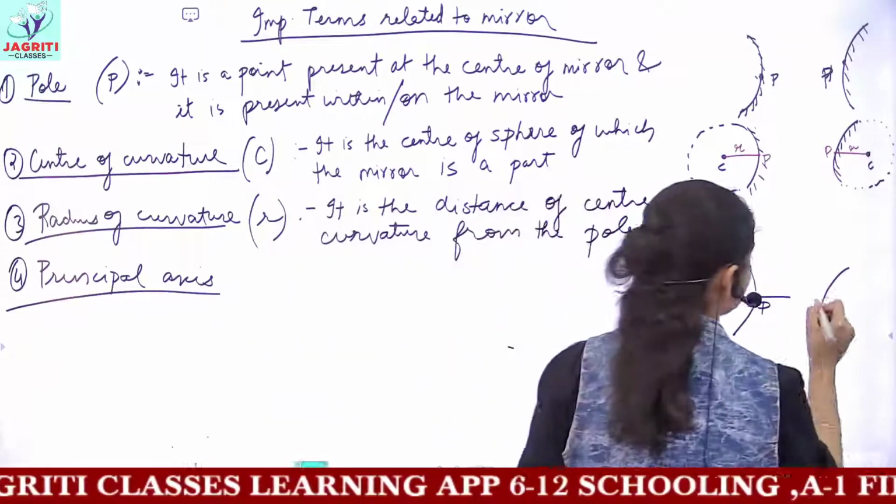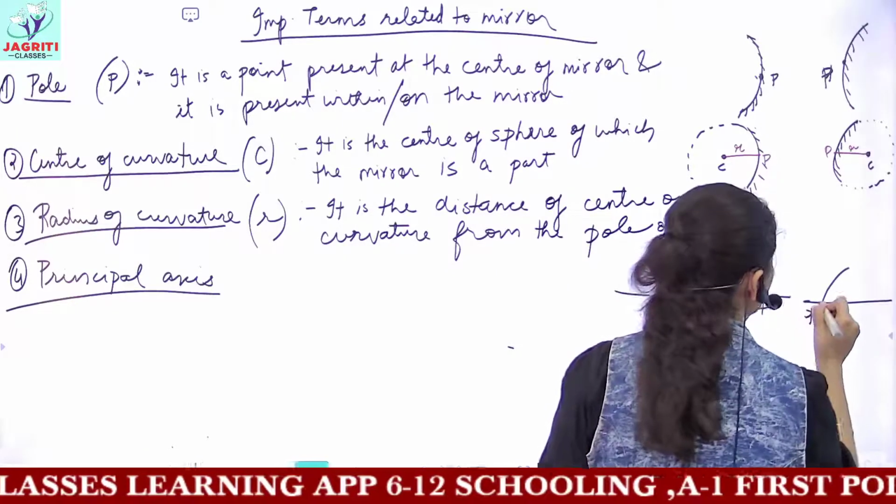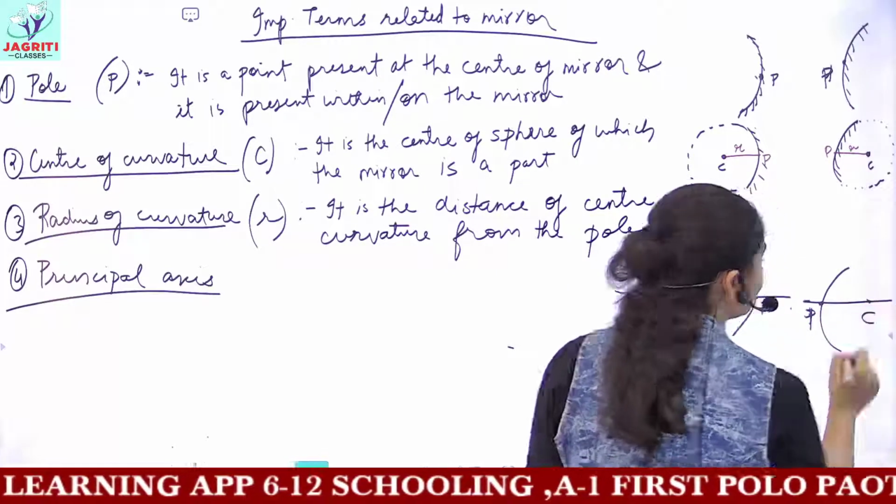And for the convex mirror also, this would be the principal axis which joins the pole and the center of curvature.